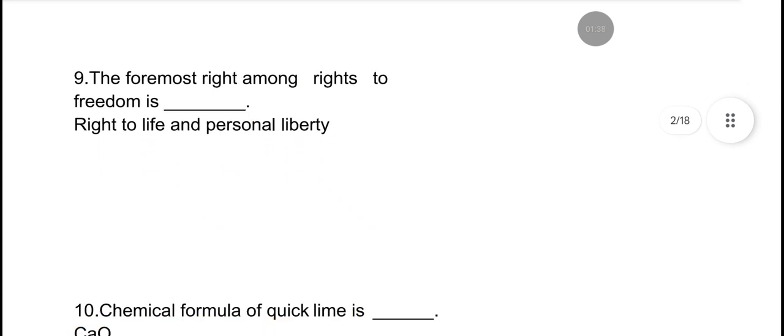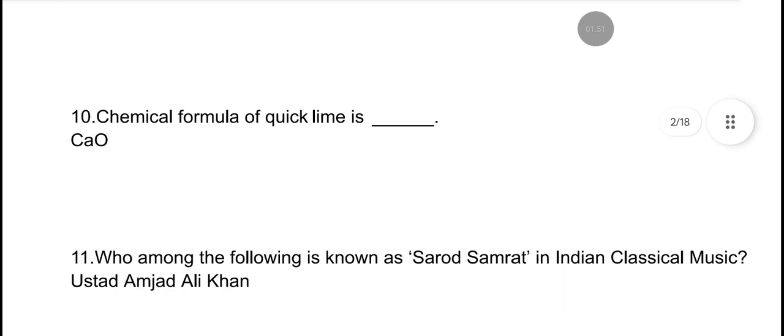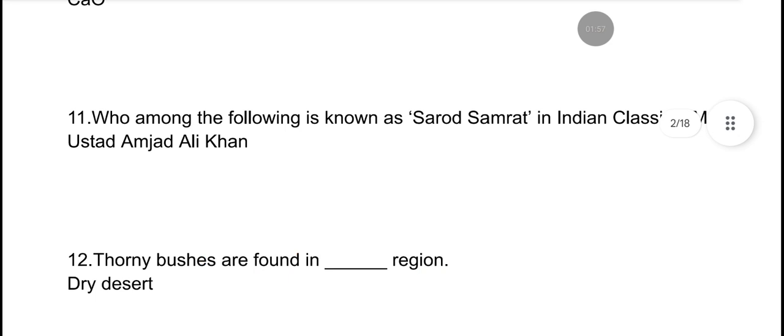The foremost right among rights to freedom is right to life and personal liberty. Chemical formula of quicklime. It is CaO. Who among the following is known as Sarod Samrat in Indian classical music? Ustad Amjad Ali Khan is known as Sarod Samrat.